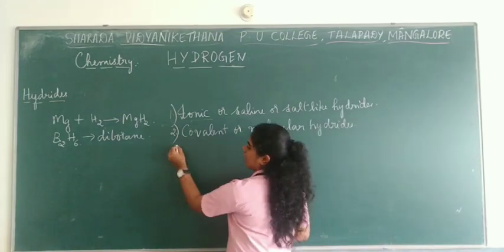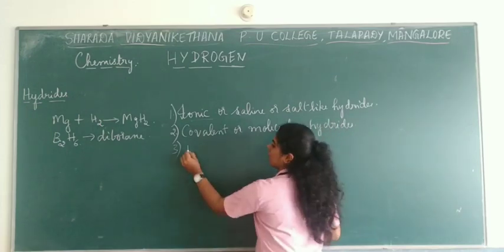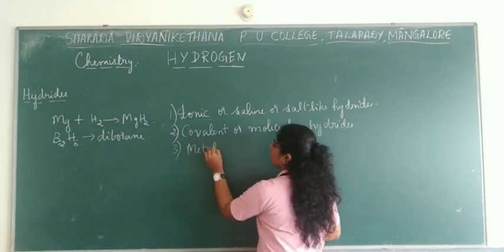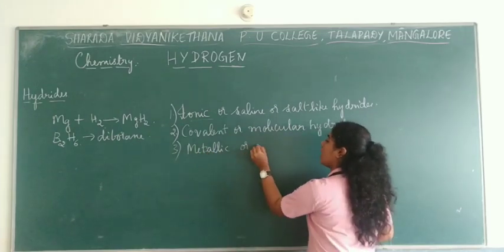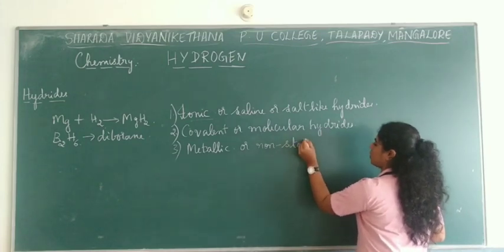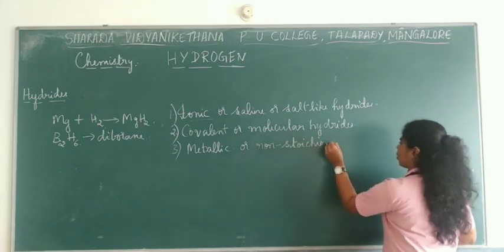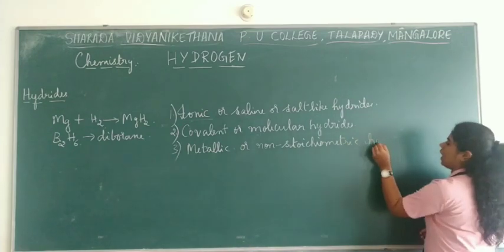And the last one is the metallic hydrides. Metallic hydrides. So especially we are talking about metals over here. So that is metallic, or it is also called non-stoichiometric. Non-stoichiometric. What is it? I will tell you. Non-stoichiometric hydride.